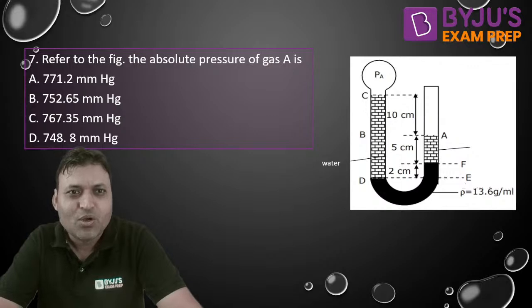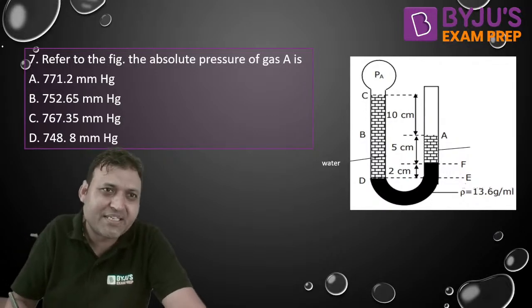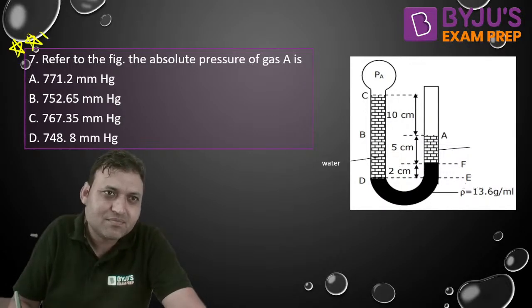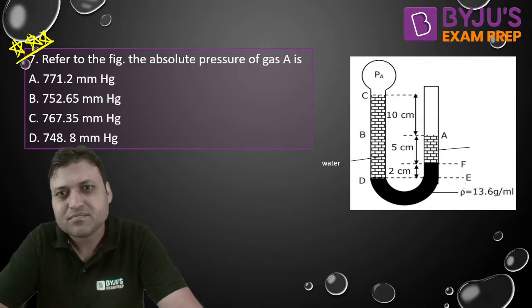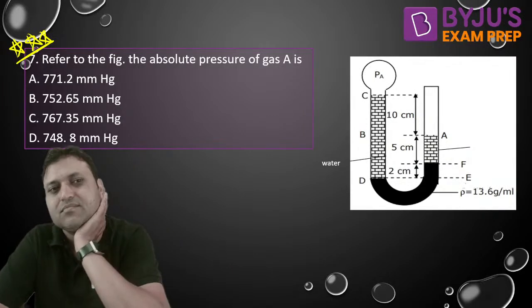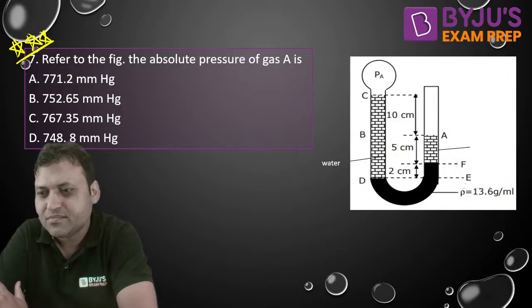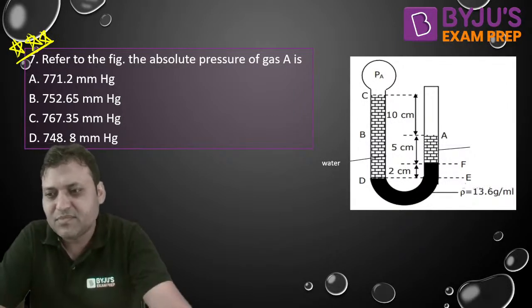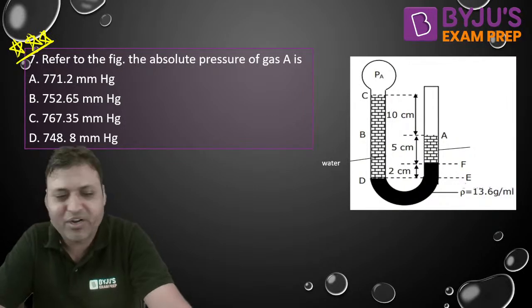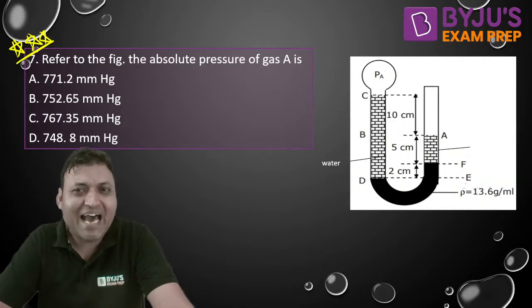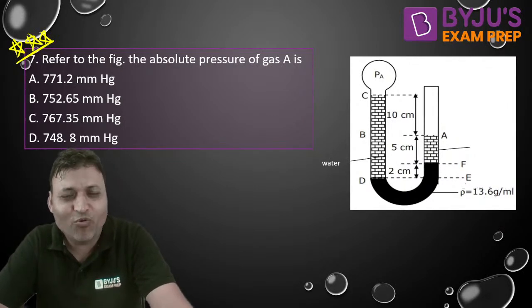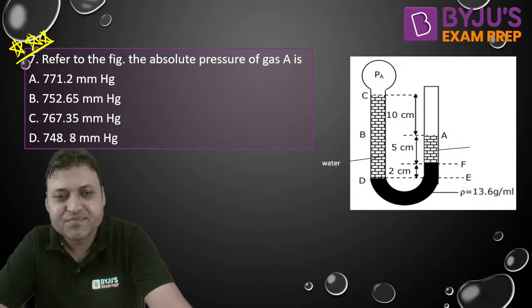Very beautiful question. Question number 7. Can you give it a try? Yes, 767.9. Now the options are in terms of millimeter of mercury, and I want everyone to write the pressure equation in terms of mercury head. Don't write your pressure equation in Pascal.